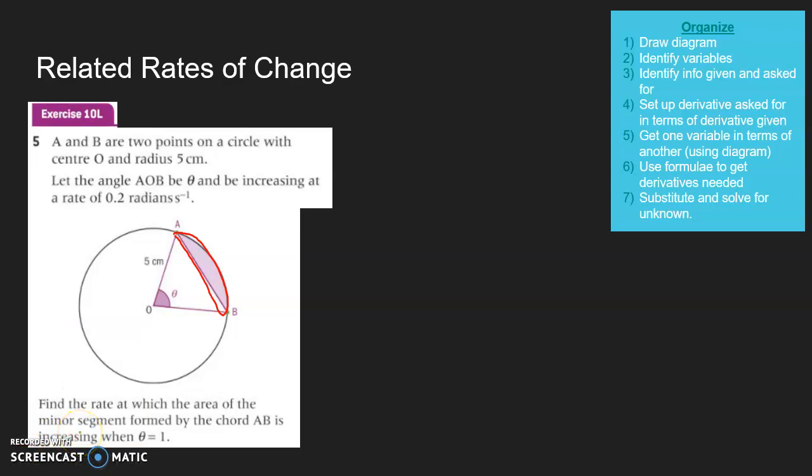Okay, what do we know? Well, we know this is 5, this is 5, the radius is clearly 5. That is not changing. The radius is not changing, it's just the angle that's changing. Okay, so then find the rate at which the area is increasing. Okay, so we need to find dA/dt. So that's what we're looking to find.